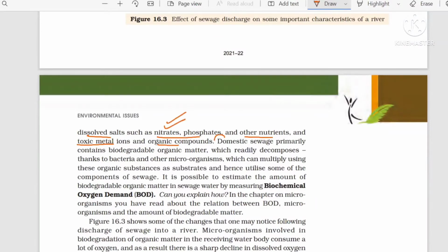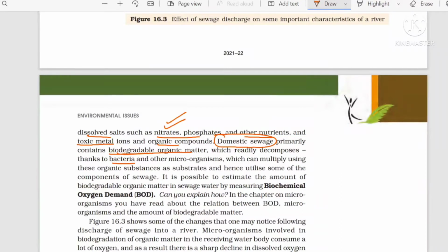Now, domestic sewage coming from the house generally contains biodegradable organic matter. Thank God, it is decomposed by bacteria and other microorganisms, so we are able to handle it. Is it clear? It is easily decomposed by bacteria or other microorganisms, which can multiply using this organic substance. These bacteria will increase their number by using this organic matter as a substrate.